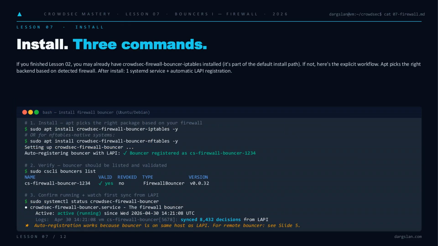Once you've picked your backend, install is genuinely 3 commands. apt install the matching package, iptables or nftables flavor. And because the bouncer lives on the same host as LAPI, it auto-registers. No token shuffling. Verify with cscli bouncers list. You want a valid yes and a firewall bouncer type. Then systemctl status, and you should see that first sync line. 8,000 decisions pulled from LAPI. That's the brain handing the muscle its marching orders.